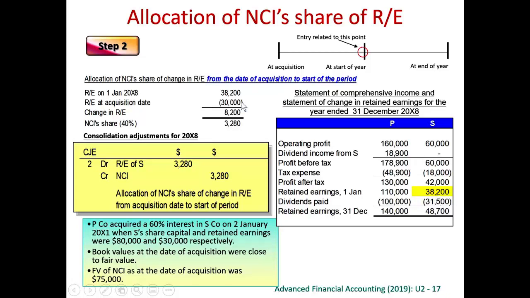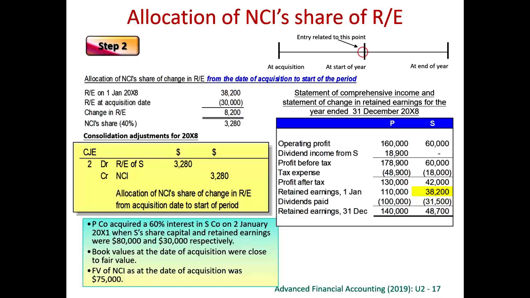So from the day of acquisition, we know that the retained earnings was 30,000. Now it increased to 38,200 at the beginning of the current year. So from the day of acquisition up to the beginning of the current year, retained earnings increased by 8,200, 40% share to NCI. Therefore, we debit retained earnings and we credit non-controlling interest, being the share of the profit from the day of acquisition up to the beginning of the current year.